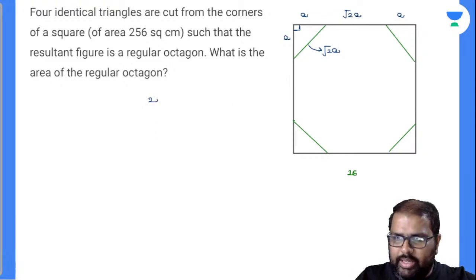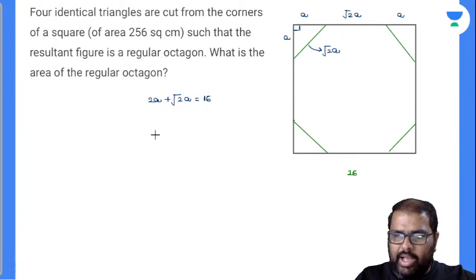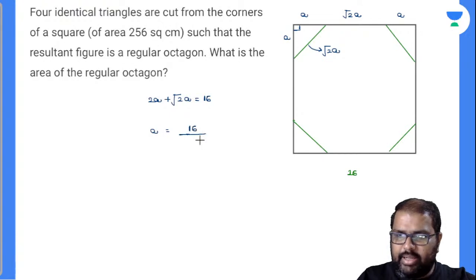So 2a plus root 2 a is equal to how much, beta? Is it 16? This is the side of the square, right? So I can take a as common. So a equals 16 divided by 2 plus root 2. Of course, you can rationalize this: multiply by 2 minus root 2 over 2 minus root 2.